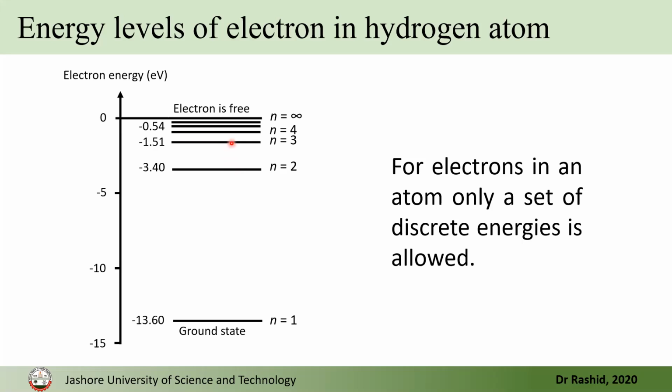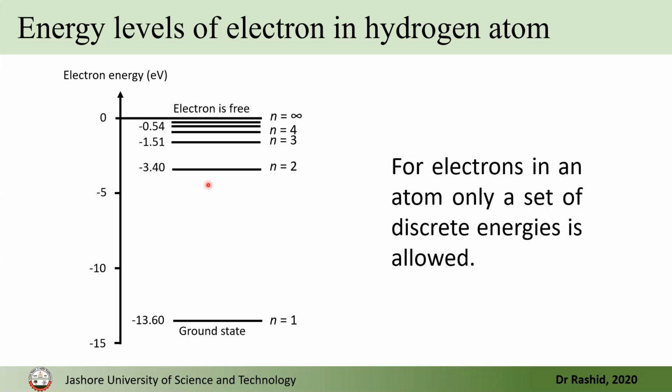Electron cannot sit between two adjacent energy levels. That means the energies of the electron are discrete, that the values of the energy levels are discrete. So there are the allowed energy states where electron can sit, and these are the forbidden area where electron cannot